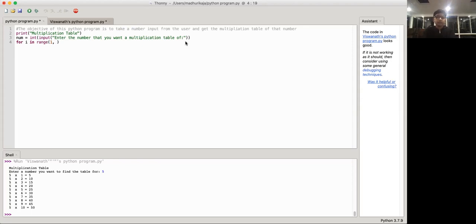And if we want it to go 10 times, then we have to put 11 instead. The reason is that if we say 10 over here, it'll go 9 times instead of 10 times. We don't want that. We want to go 10 times. So we're going to say 11 instead. Okay, and now we're going to be making a variable called product. So product is equal to i multiplied by num.